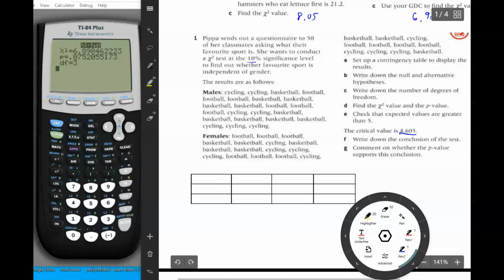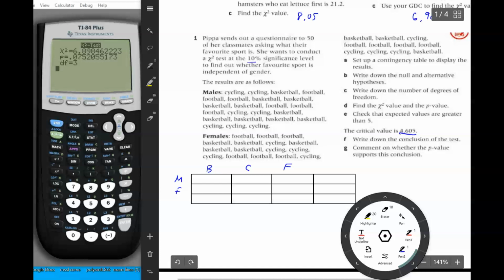Now what we're going to do is we're going to total up for males and for females the sports that they do, and we're going to put male and female here, and we're going to put cycling, basketball, and football. So basketball, cycling, and football.